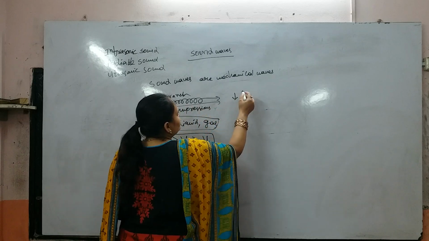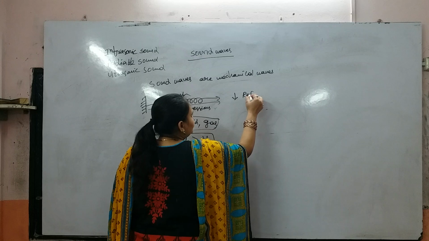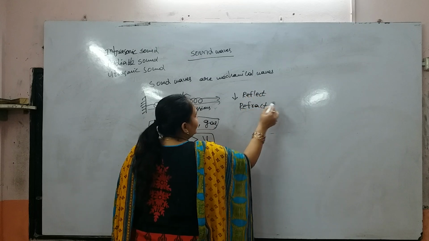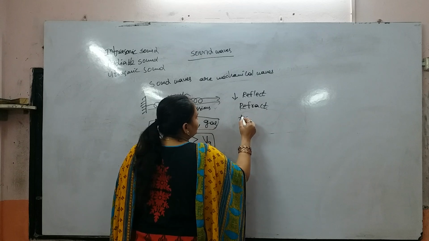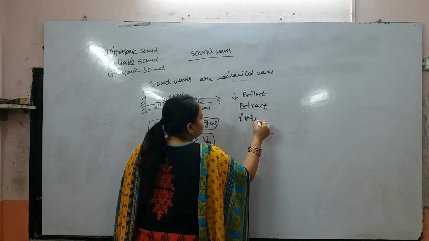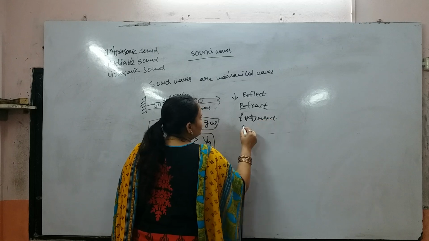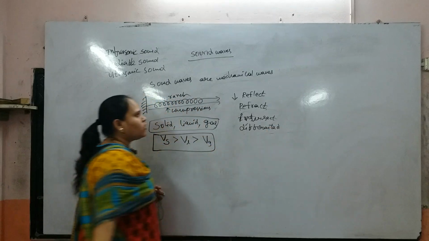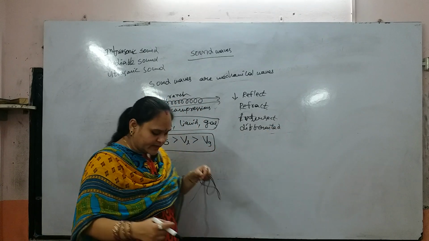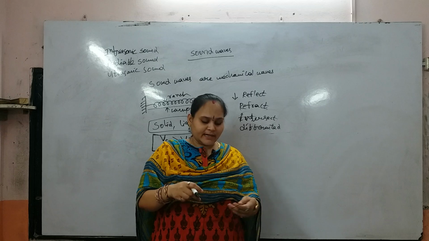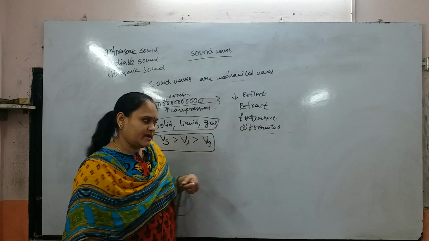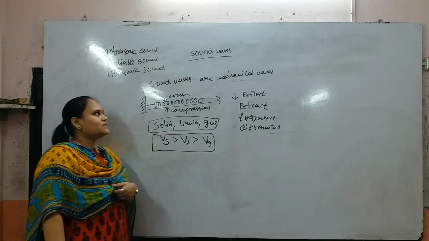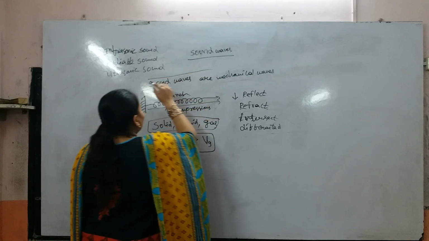Sound waves can be reflected, refracted, transmitted, interfered and diffracted, but not polarized. Why? Because the sound wave is a longitudinal wave. The polarization property is exhibited only by transverse waves. So these are the main points of sound waves.